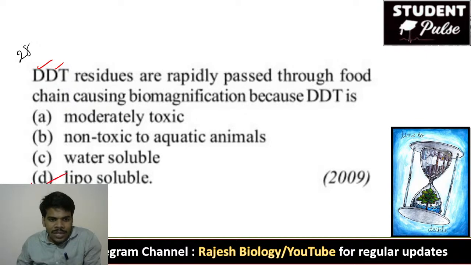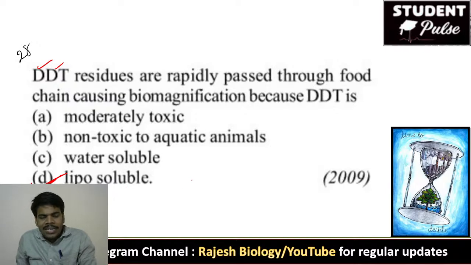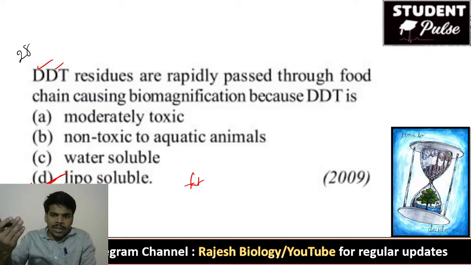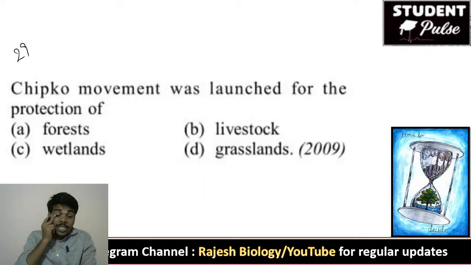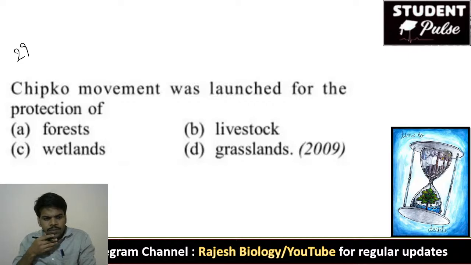So, D is the right answer. Actually, DDT is fat soluble. That's why it is carried from one trophic level to the next. It is stored in the fat tissue. It is not water soluble to degrade. It is fat soluble. That's why it undergoes biomagnification. Very good, everybody. Liposoluble.